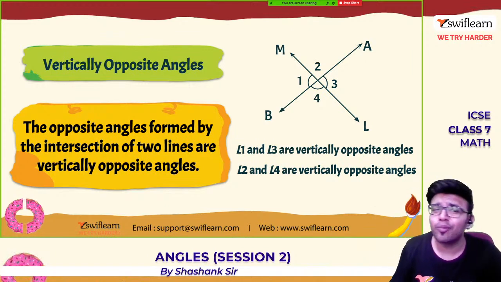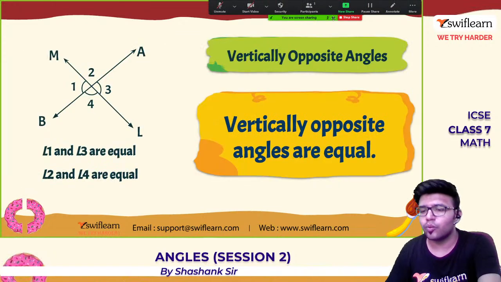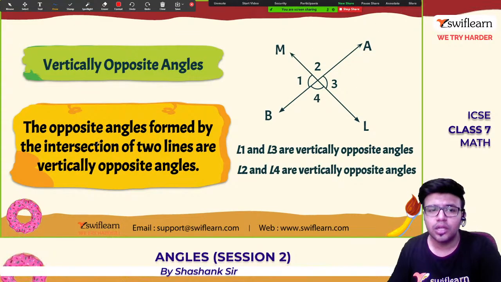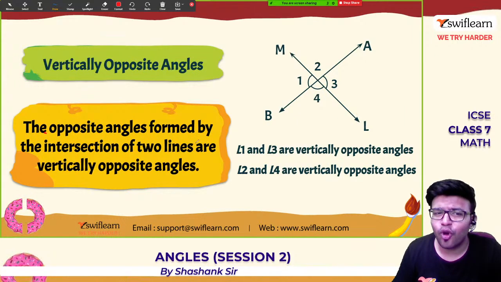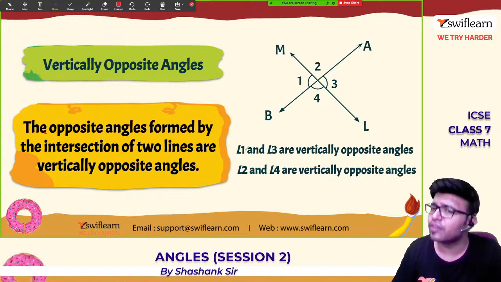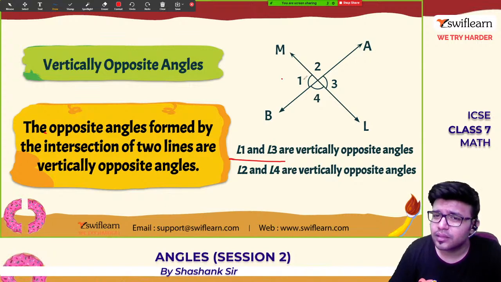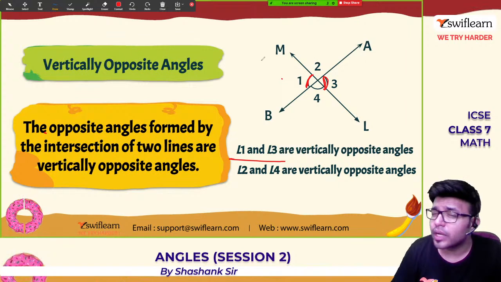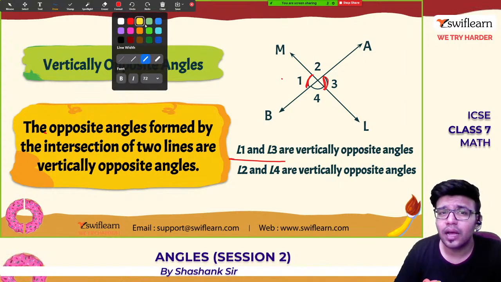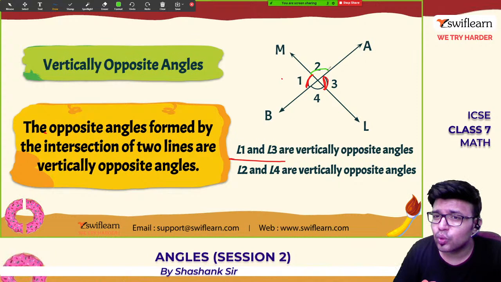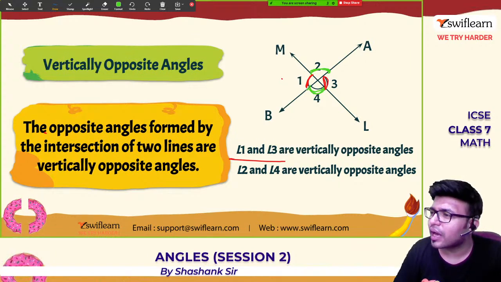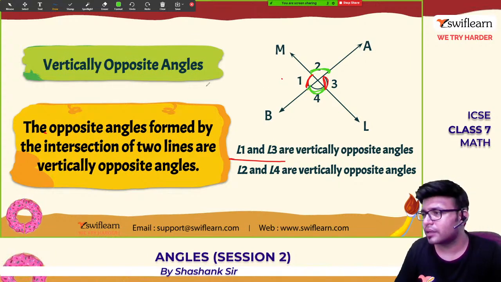Now vertically opposite angles. See here, what are vertically opposite angles? The opposite angles formed by the intersection of two lines are called vertically opposite angles. In the given figure, angle 1 and angle 3 are vertically opposite angles, and angle 2 and angle 4 are vertically opposite angles.